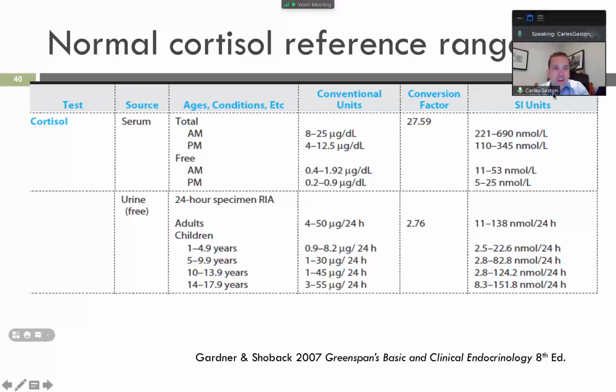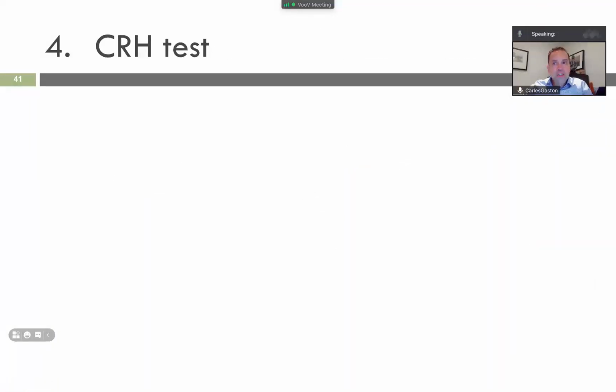You can see the different normal levels of cortisols in units, free cortisol, and the ranges of the 24 hours. Not only in the morning and in the night, but also in the urine. So, we have talked, right, about the different tests. This one is the stimulating test of adding the corticotrophin releasing hormone, and the corticotrophin releasing hormone, remember, is from the hypothalamus, right?